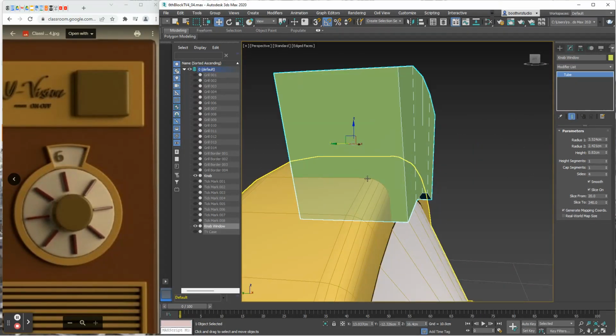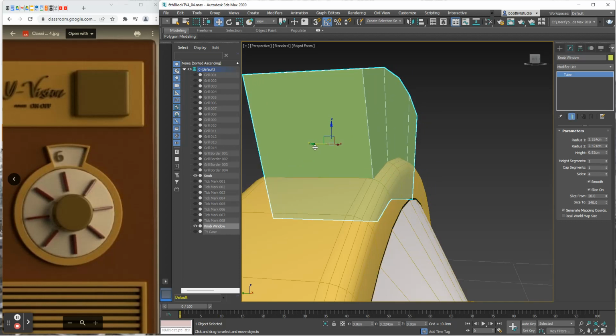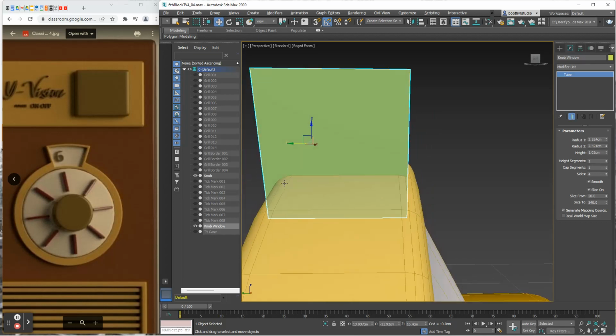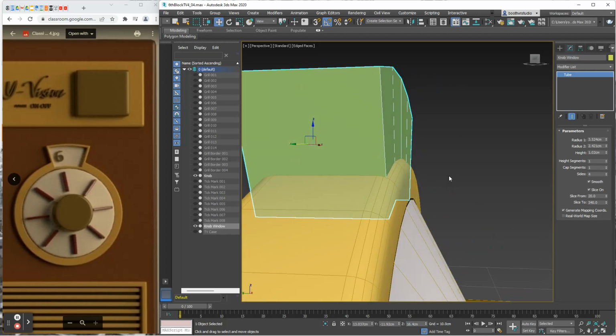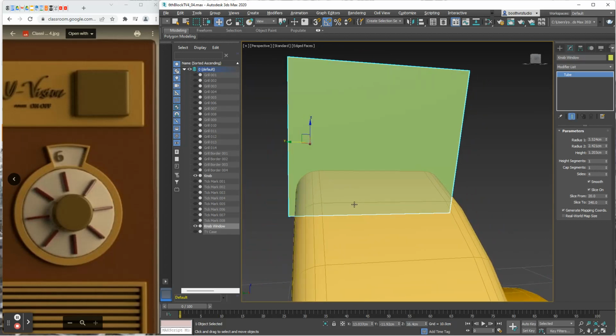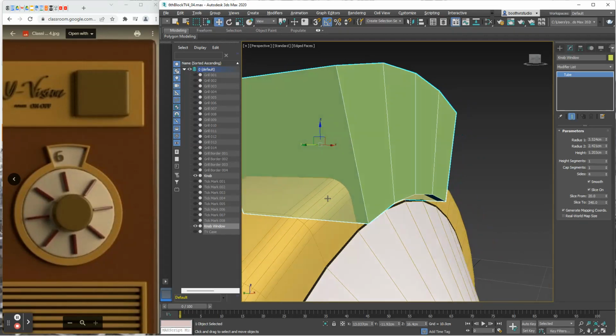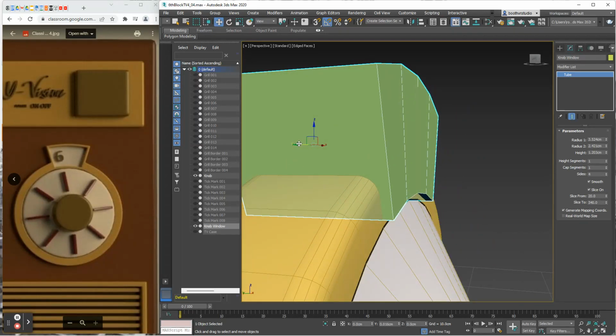the parent object. Now, looking at this thing, I need to have it thicker than the whole object. I need it to be sticking out of the back completely, and I need it to be sticking out of the front completely. I want to make sure that this object is going through on both sides. It's sticking out on both sides. All right. And I'm pretty happy with that.